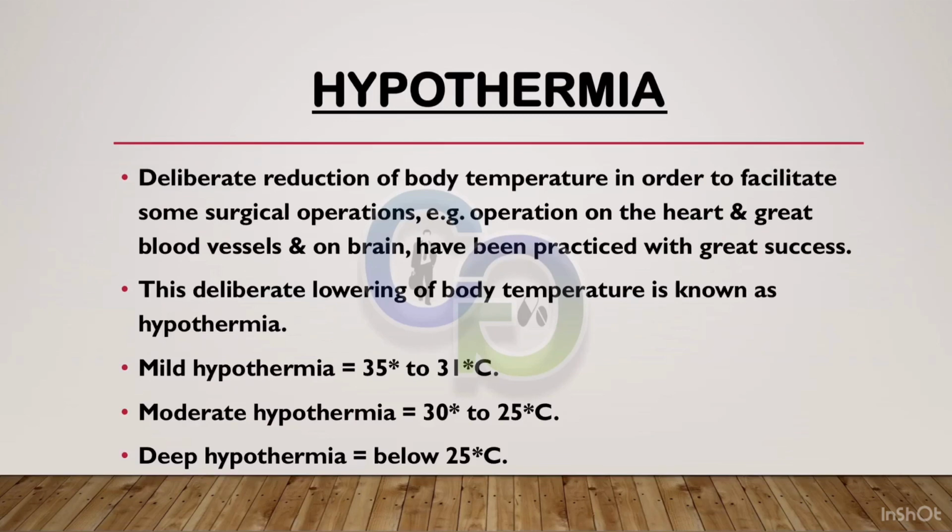Hypothermia. Deliberate reduction of body temperature in order to facilitate some surgical operations, that is, operation on the heart and great blood vessels and on the brain, has been practiced with great success. This deliberate lowering of body temperature is known as hypothermia. Mild hypothermia 35 to 31 degrees Celsius. Moderate hypothermia 30 to 25 degrees Celsius. Deep hypothermia below 25 degrees Celsius.